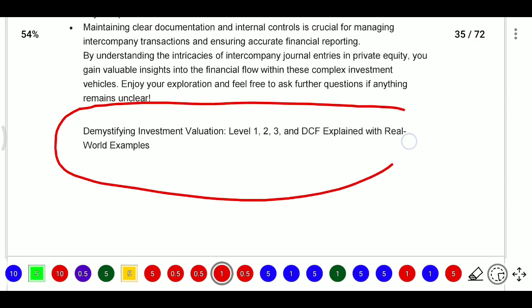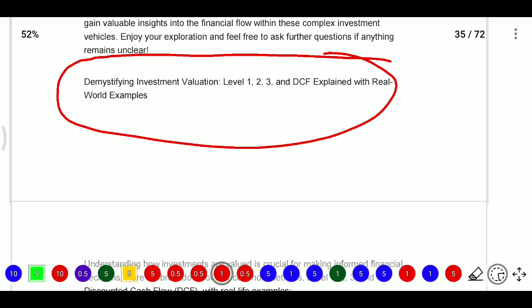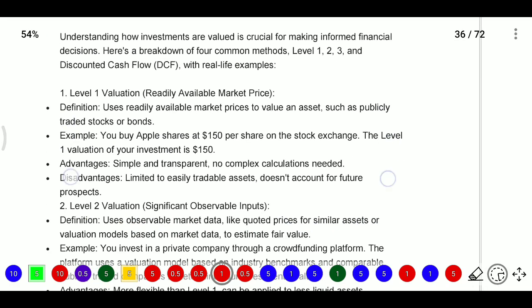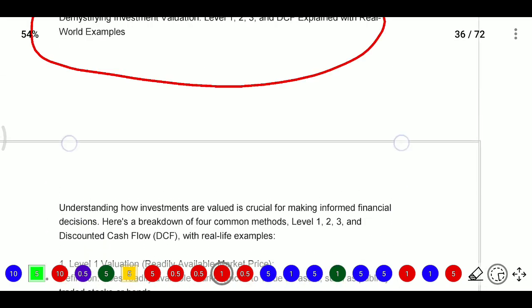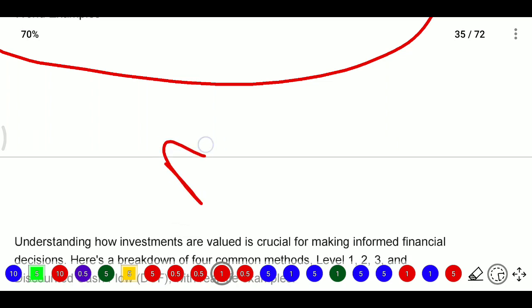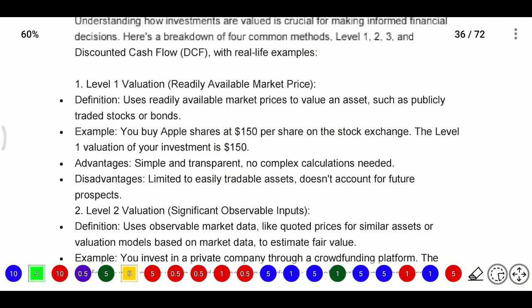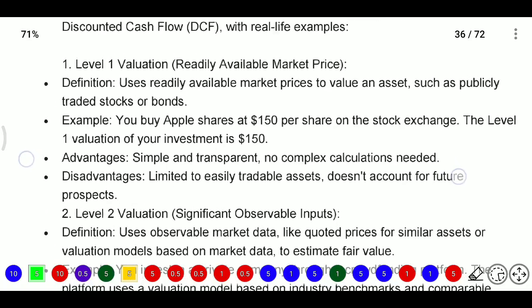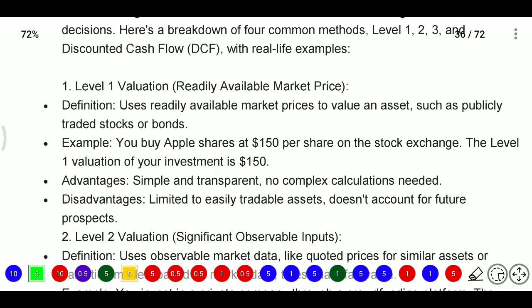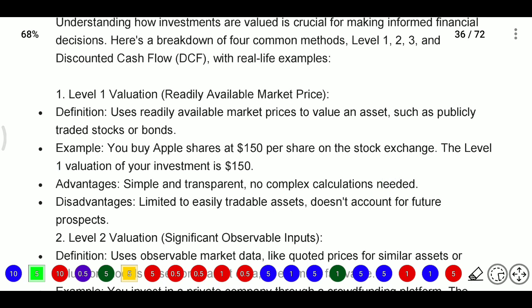Now we need to see that valuation level 1, level 2, level 3 will be there in cases. So for a fund, the investment will be valued at market value, that is fair market value. When it is private equity, it will all be illiquid, and in some cases they do not have the fair value, so then they will go with level 1, level 2, level 3. Now what is level 1 valuation? Here, readily available market price.